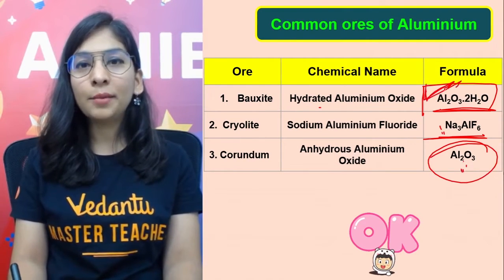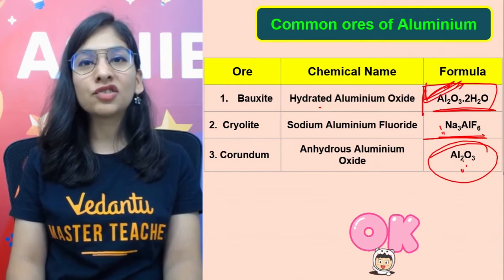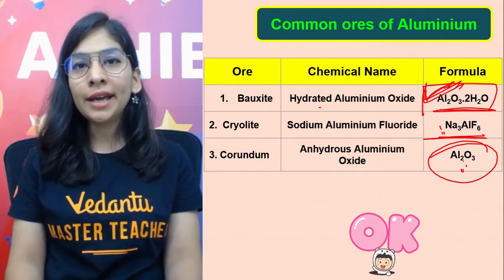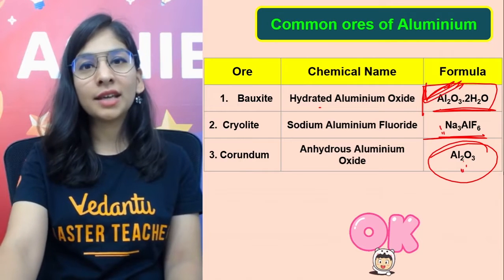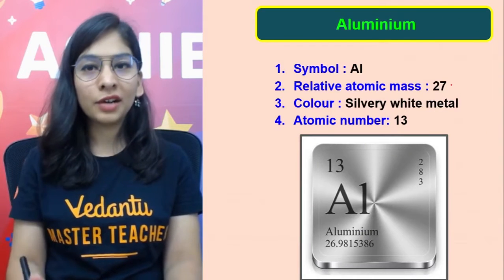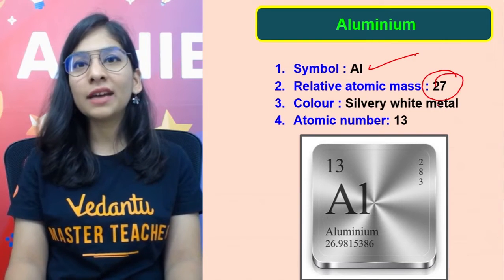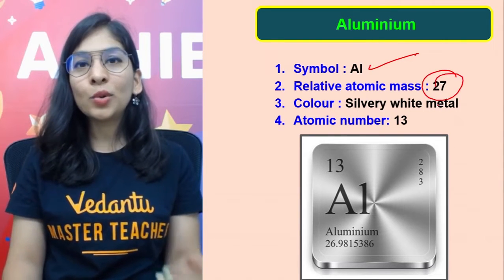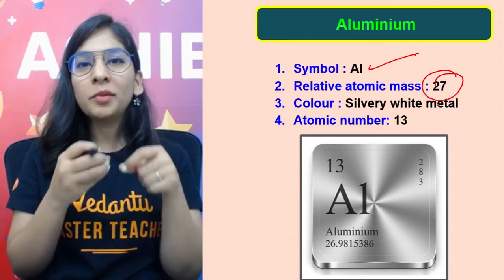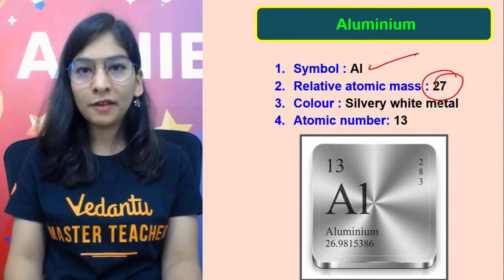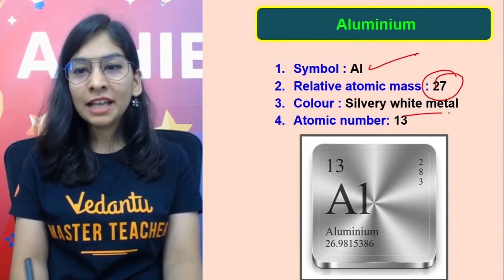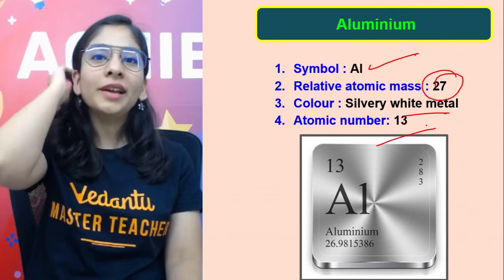Bauxite is comparatively more abundant, and with its help we can extract aluminium conveniently, and almost 60% aluminium is there in it. So we are going to use that generally. Aluminium's symbol is Al. Atomic mass is 27 u. That means it's 27 times heavier than 1/12th of the mass of a C-12 atom. That's a relative mass. It is a silvery white metal, and its atomic number is 13.